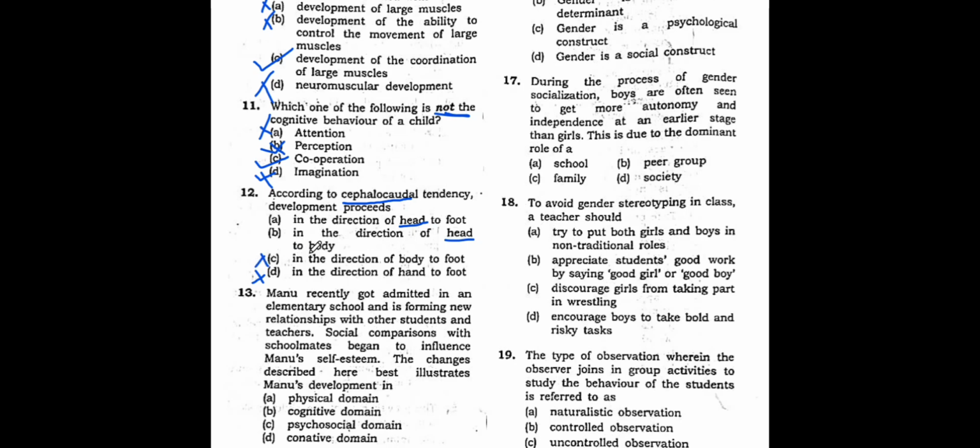Now, development proceeds in the direction of head to the body. It will never go from head to the body, alright? So this is also a wrong answer. So the correct option here is option A, which means whenever we talk about cephalocaudal development, it always means from head to toe or head to foot, alright? Remember this, my dear friends.